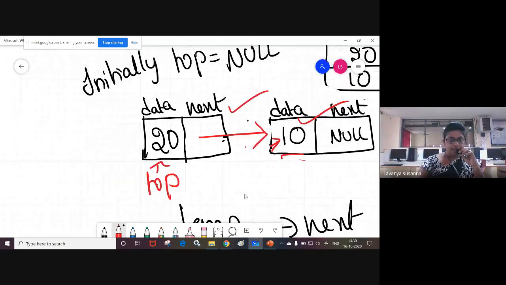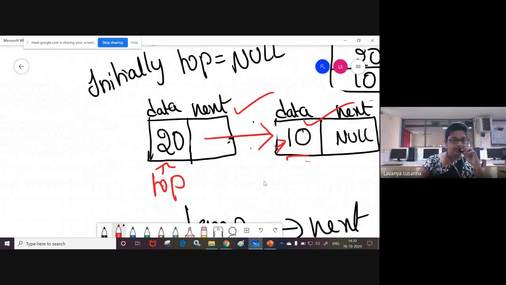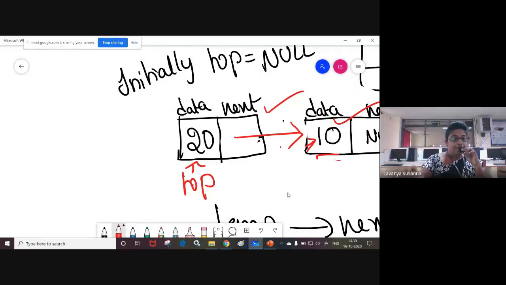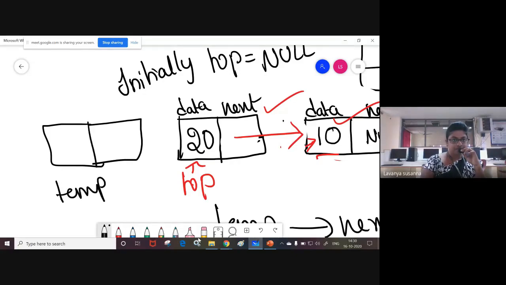Once again, now you want to insert element 30. Where do you need to insert? At the beginning, not next. Create a node. The node name is temp. This is the data field and this is the next field. Now insert element 30. How to do it?